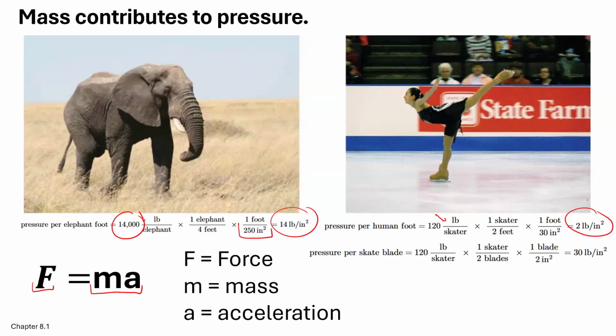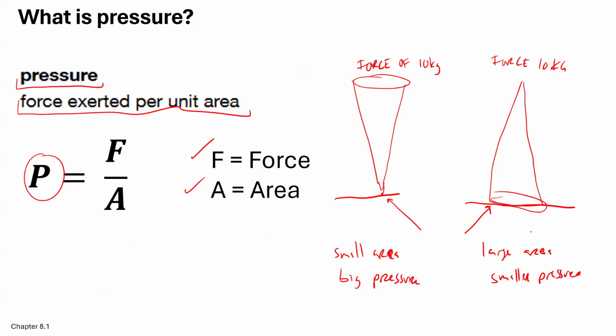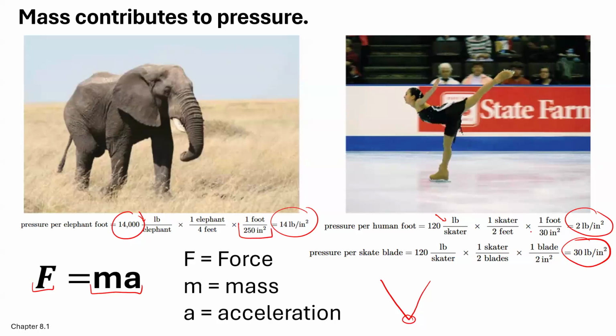But now let's take that human and put it on ice skates. What happens is the ice skates are angled like that, so it's a very, very small area for those skates. And just by doing that, it increases the pressure. So again, pressure equals force over area. We're not going to need to use this equation much, but I just want to let you know. And then force requires mass. Without mass, you can't have force. You have to have mass.